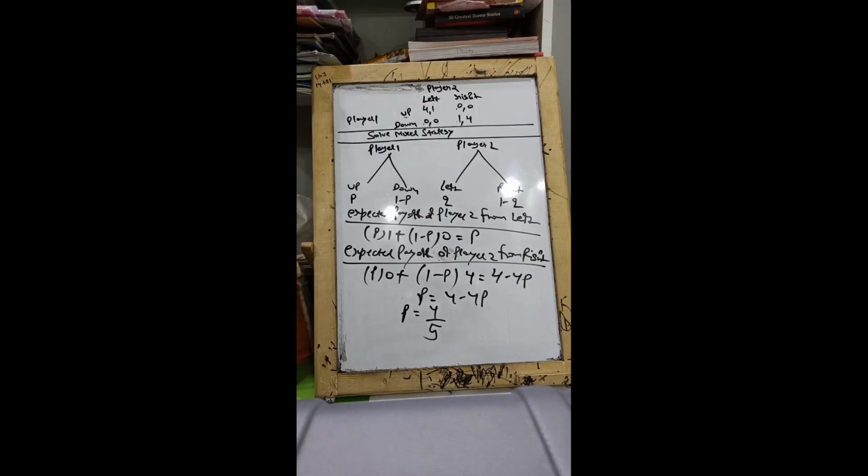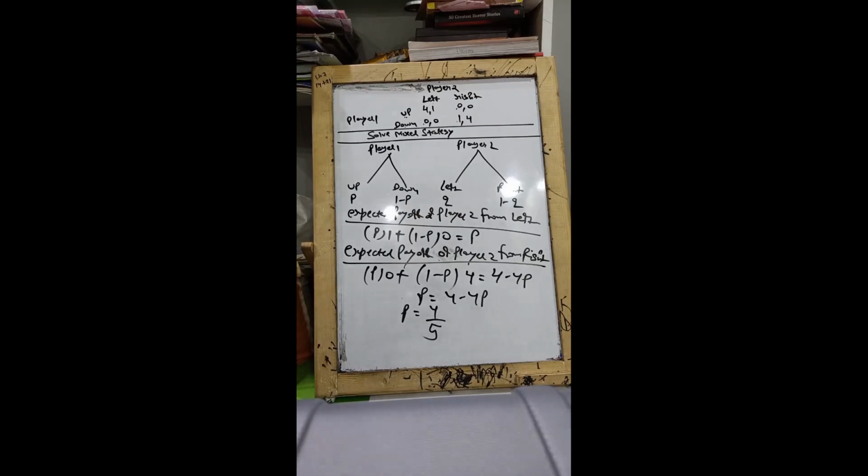But before I do that, remember this same game had 2 Nash equilibriums when we solved it for pure strategy, and now those 2 will be there, but along with that we have got 1 more Nash equilibrium, that is in total 3 Nash equilibria under mixed strategy. The 2 of those will be the pure strategies one, and the third one will be these values where Q is 1 by 5 and P is 4 by 5.